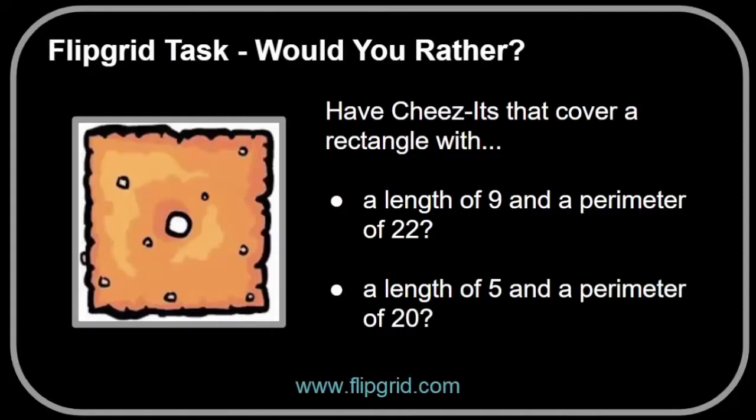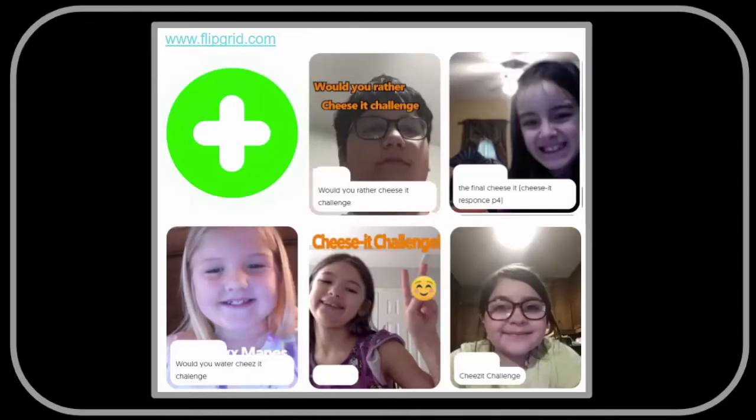Another engaging way to integrate technology in student discourse is by using Flipgrid. Students were posed with a problem that stated, would you rather have Cheez-Its that cover a rectangle with a length of 9 and a perimeter of 22, or a length of 5 and a perimeter of 20? They discovered that the larger perimeter didn't always yield the biggest quantity. With Flipgrid, students can create video responses that their classmates can view.